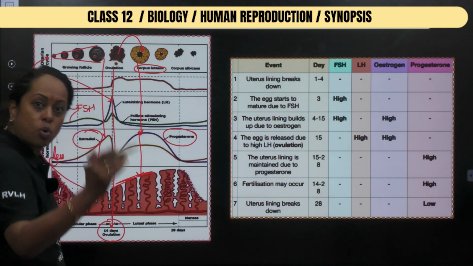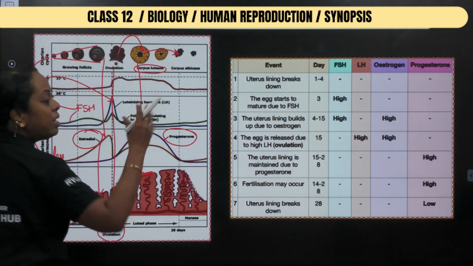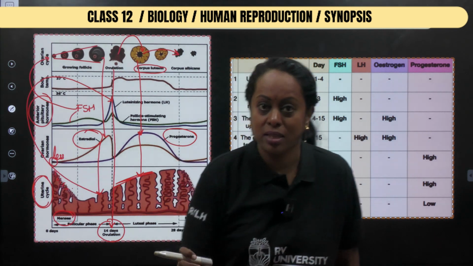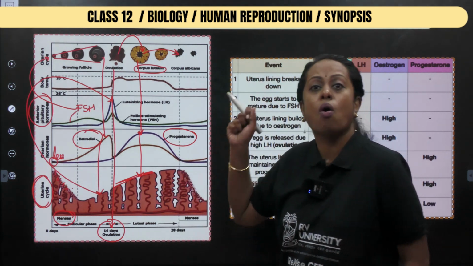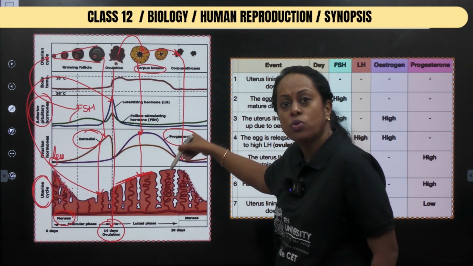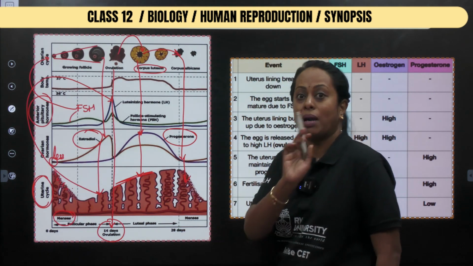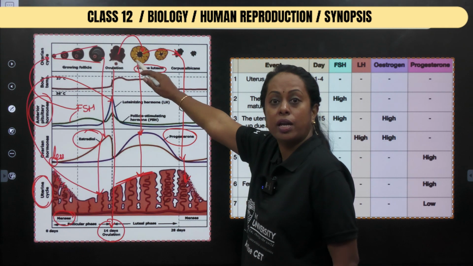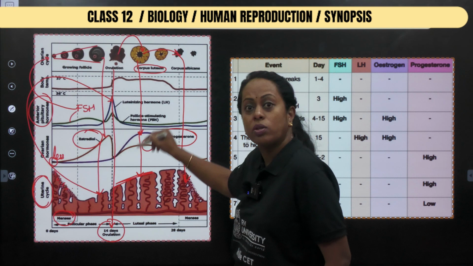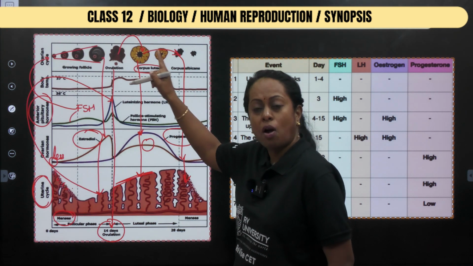But let us say there is no fertilization taking place, then what happened to this particular corpus luteum? It shrinks in size, loses its color, then it is called corpus albicans. When it shrinks in size, obviously the level of which hormone declines here? Progesterone. As soon as the level of progesterone declines, it is going to bring about menstruation. But make a note. When I use the word corpus luteum, I highlighted the term progesterone. Please don't forget, even estrogen is being secreted by this corpus luteum, but progesterone gets the upper hand.